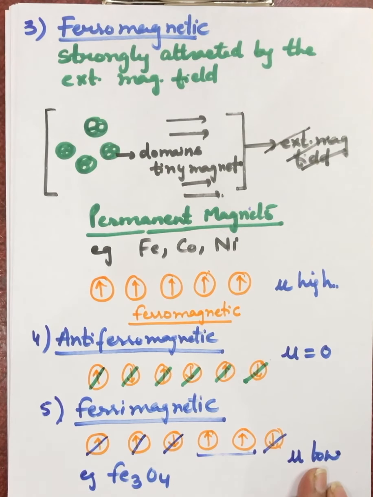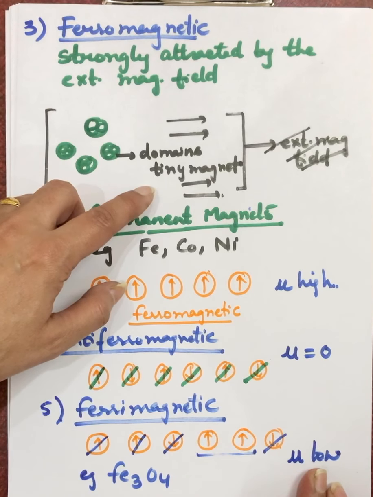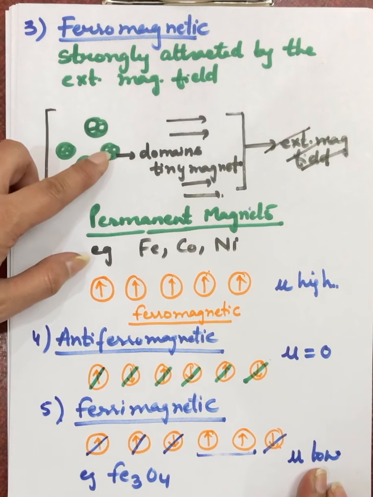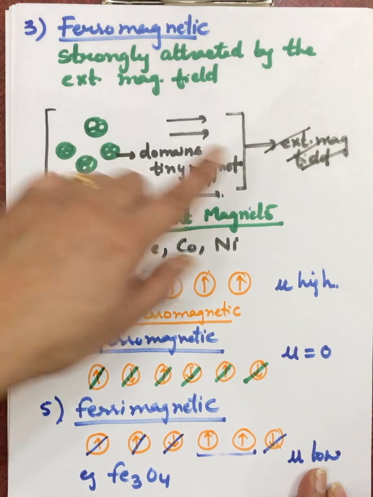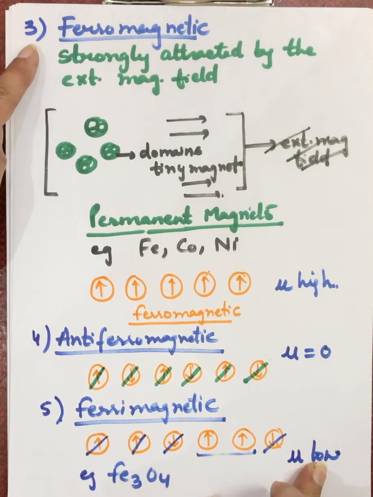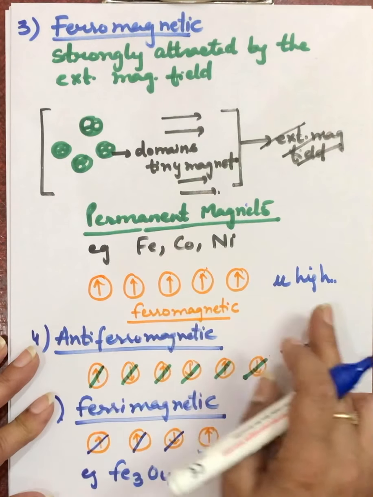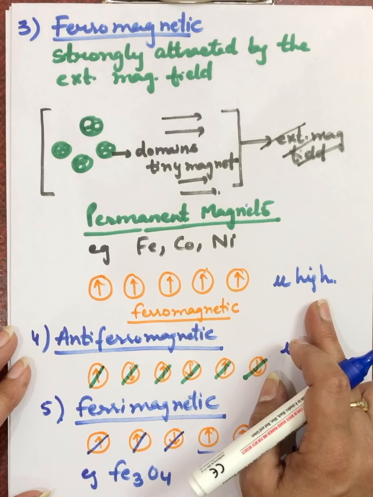And what are domains? A domain is a collection of atoms, or you can say a collection of metal ions. All these collected atoms form a domain, and each domain is like a tiny magnet. The alignment of these domains in the presence of an external magnetic field determines whether they are ferro, anti-ferro or ferrimagnetic. If all these domains align in one direction, then a large magnetic moment value is there.